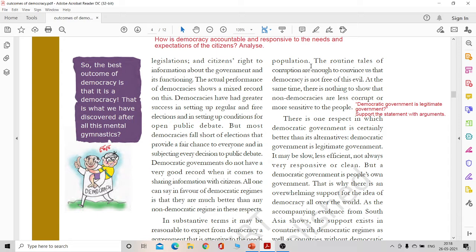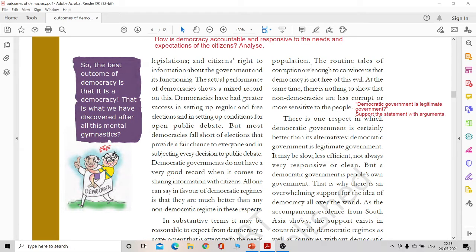We need to understand this. When you're writing the answer, you need to constantly stress the argument that in a democracy, we can expect the government to be accountable and responsive. If they are not, then that is the fault of the government, not the institution that is democracy.